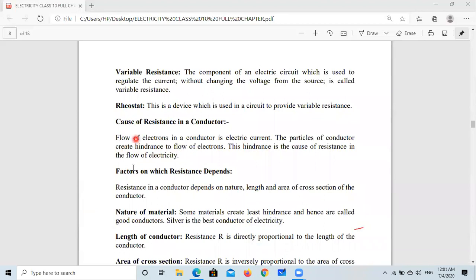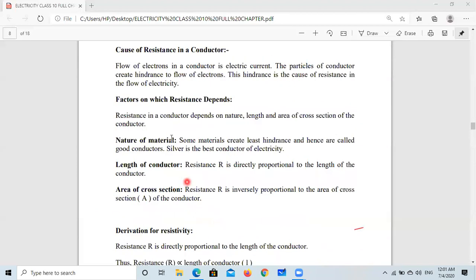Now, factors on which resistance depends. Of course, resistance of different materials is different. So, nature of material: plastic has very high resistance. It does not allow electric current to pass through it at all. And argentum, silver, copper, they are good conductors of electricity, so they have very low resistance. So this depends on the nature of material.